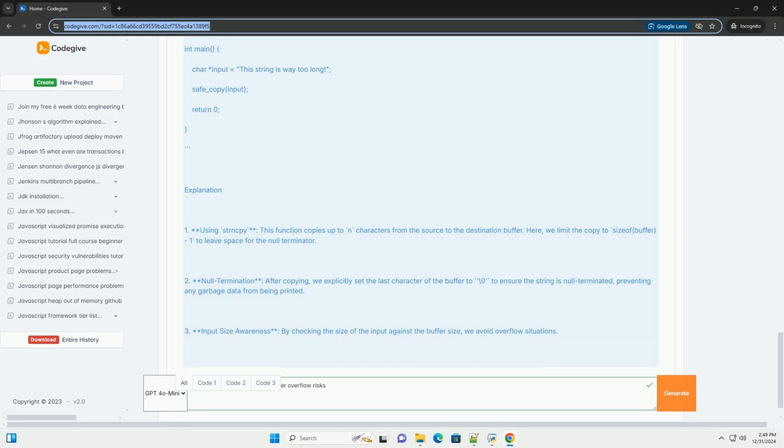Conclusion. Mitigating buffer overflow risks is essential for writing secure software. By employing safe coding practices, using the right functions, and leveraging language features, developers can significantly reduce the chances of introducing vulnerabilities. Although Jonathan Blow may not be directly associated with security practices, the principles of safe coding are universally applicable across all programming disciplines, including game development.